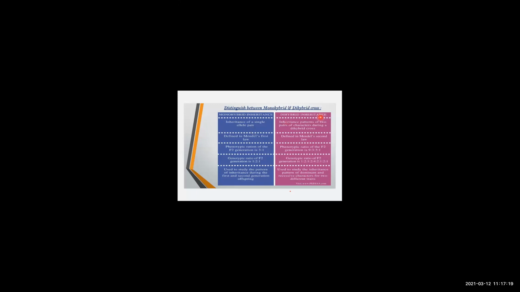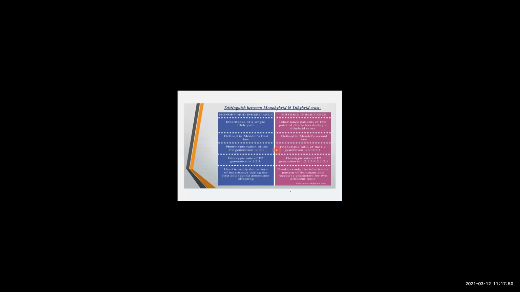But in dihybrid cross, it is the inheritance pattern of two pairs of characters. So in the dihybrid cross, we took two peas. One was rounded yellow and the other one was wrinkled green. Defined in Mendel's second law. Which law did he prove? He proved Mendel's first law.